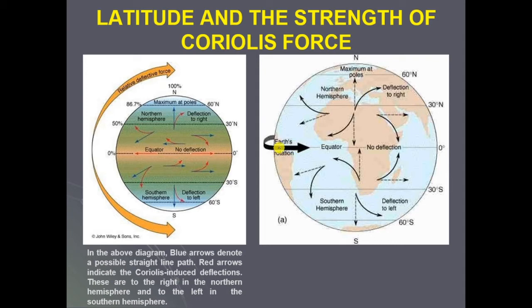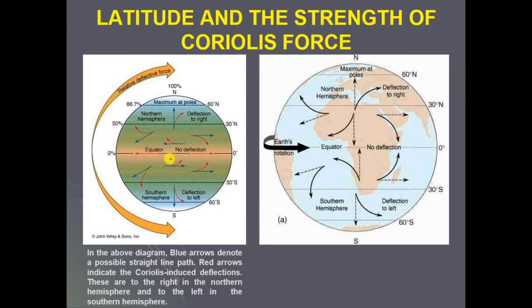And the Earth's rotation is from west to east. Near the equator there is no deflection. And see how the winds move and how an object is thrown. If the object is thrown from this point towards this, the expected path is that the object should travel on this dotted line. But what happens? Due to the Coriolis forces, it takes a curved path and deflects from its original path. So this is the actual path taken by the object because of the Coriolis forces acting on the Earth's surface.